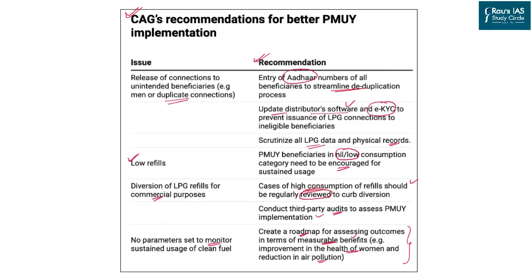As far as monitoring of the scheme from an outcomes perspective is concerned, there should be a clear roadmap. All the beneficiaries should be measured in terms of the benefits that they are getting: whether there is an improvement in the health of women or not, whether there was a reduction in pollution or not. This simply means that the scheme should be measured beyond the economic benefits itself: benefits towards society, benefits towards gender, and even benefits towards the environment. With this discussion in place, let us now move to the next article for the day.